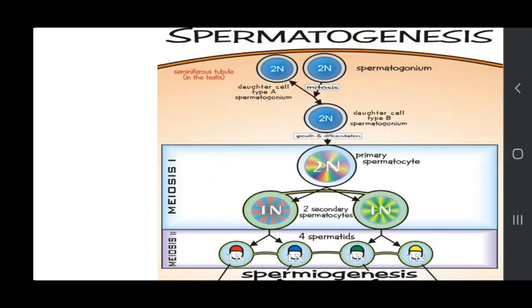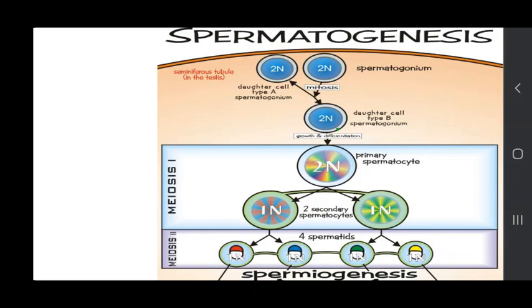We can see this in the next slide. Spermatogonia undergo mitosis. It produces two daughter cells, daughter cell type A and daughter cell type B. Both are spermatogonia, spermatogonia type A and spermatogonia type B. This spermatogonia type A will further divide to form type A and B daughter cells, while one of the daughter cells type B enters into the growth phase.